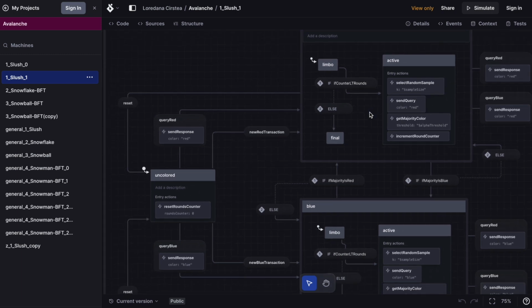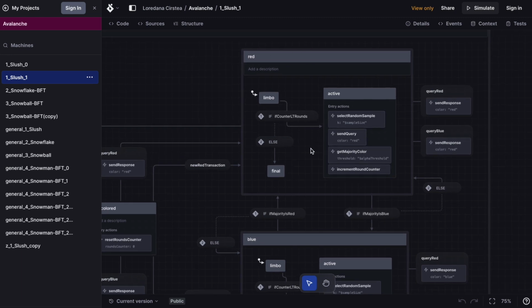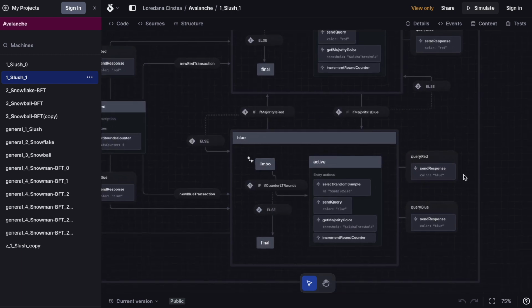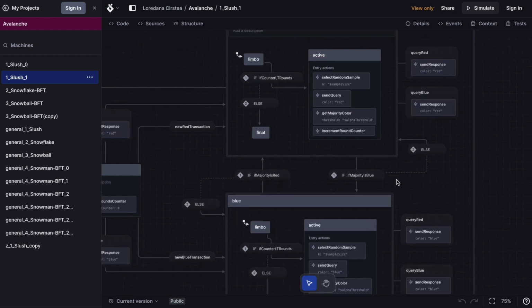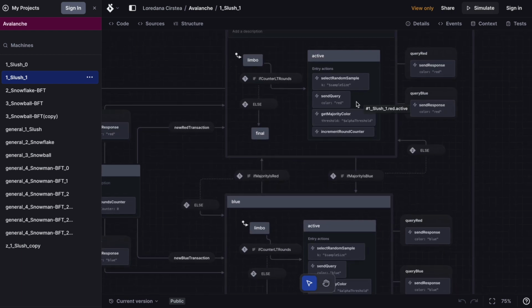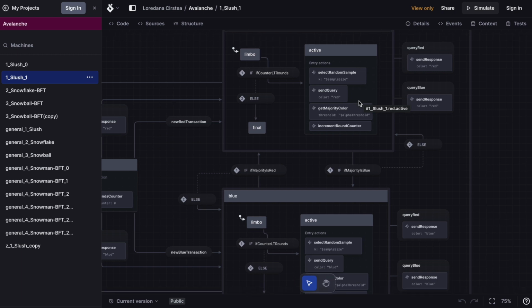Of course, if the other node is in an uncolored state, when they receive this query red event, they will also respond with the color red and also transition to the red state. Now, if the other node is already red, it just sends the response with the color red. If the other node is blue, it just sends the response with the color blue without doing any other action.